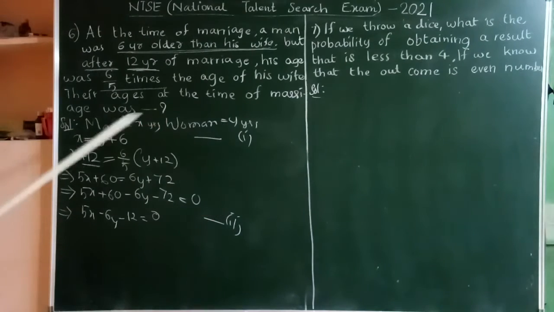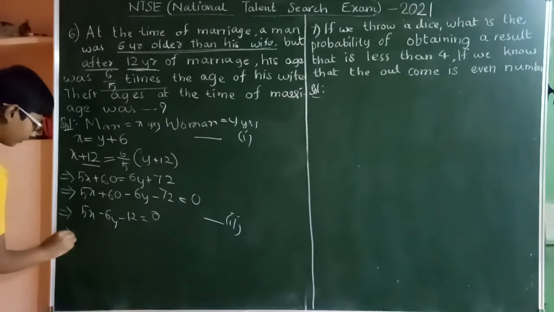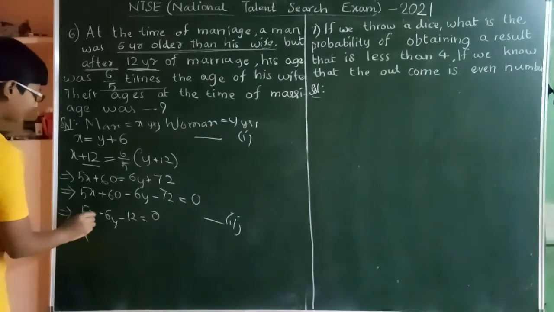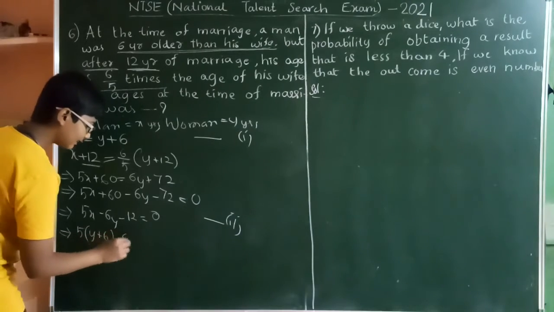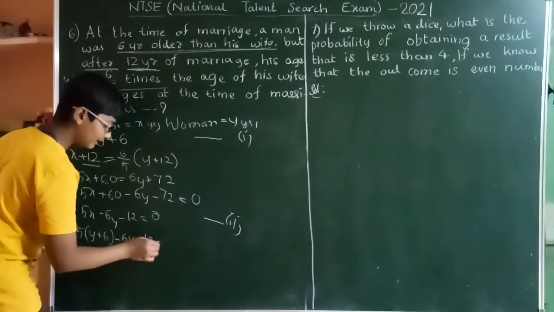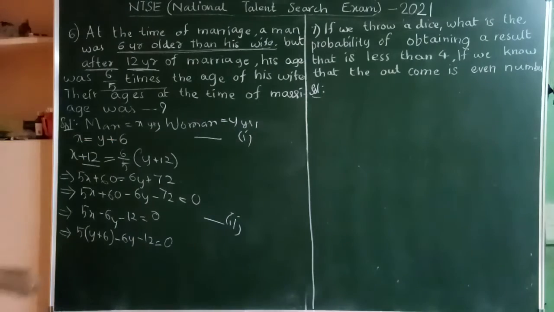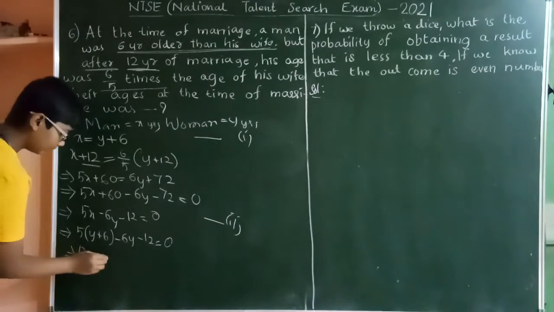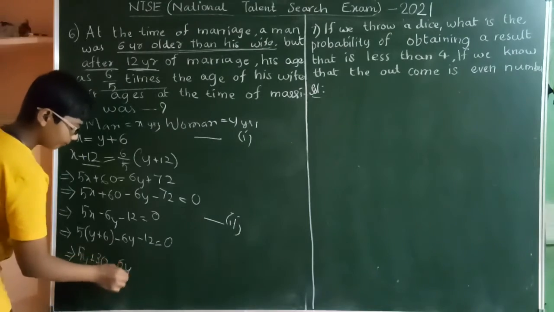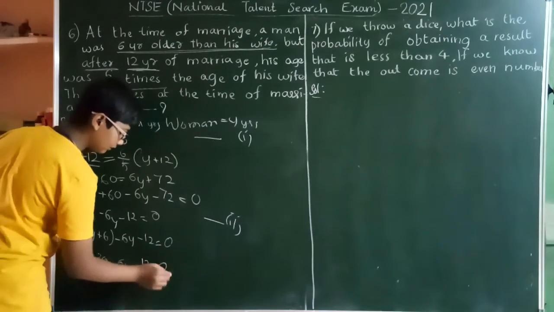Substitute 1 into 2, that is, substitute y plus 6 at the place of x. Now this will become 5 of (y plus 6) minus 6y minus 12 is equal to 0. 5y plus 6 fives are 30 minus 6y minus 12 is equal to 0.